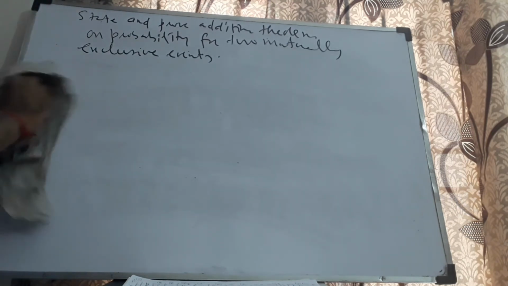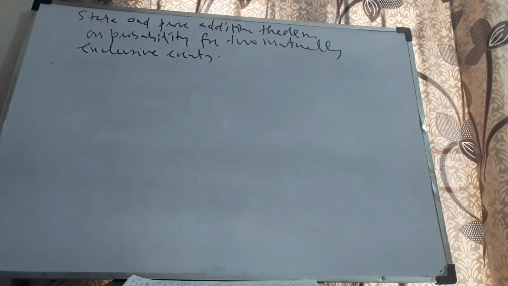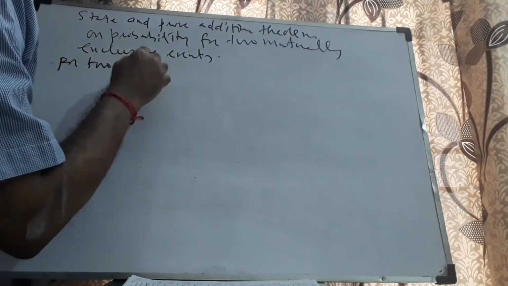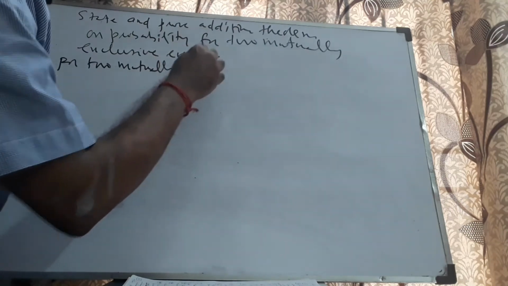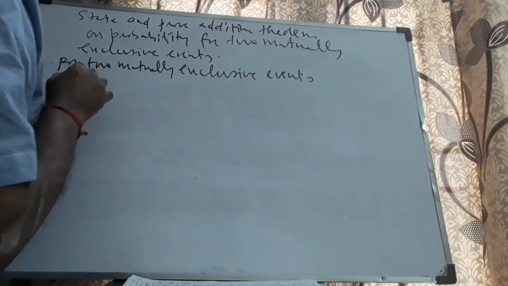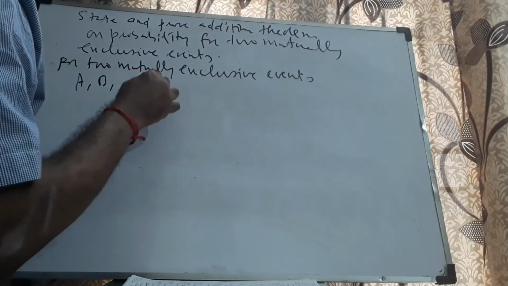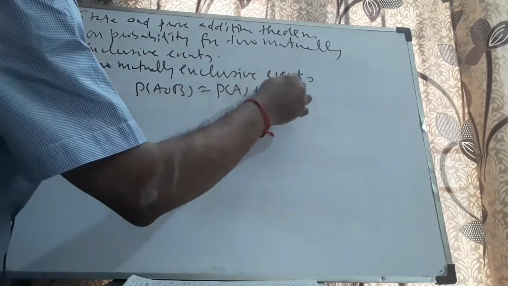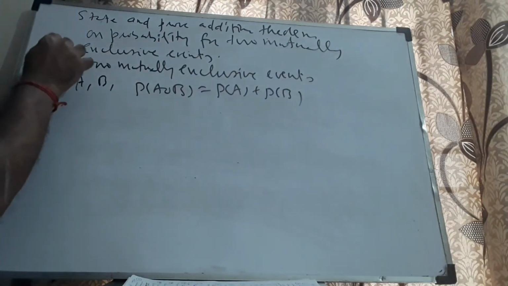Or we can even write the statement. For two mutually exclusive events A comma B, P of A union B is equal to P of A plus P of B. This is the statement anyway.